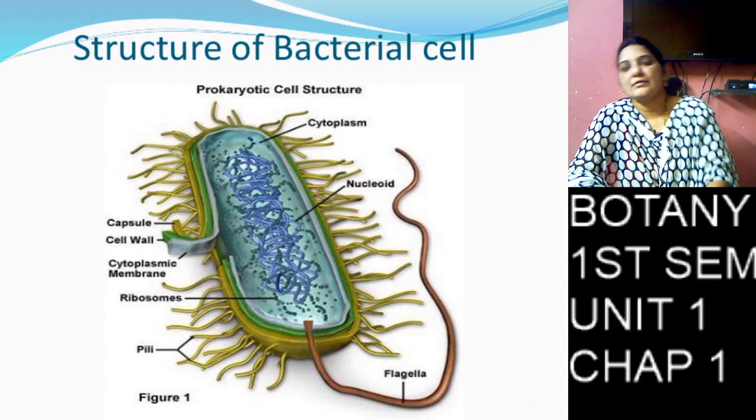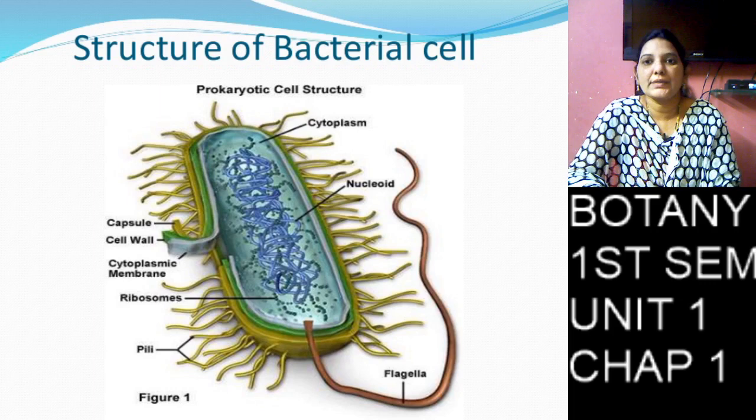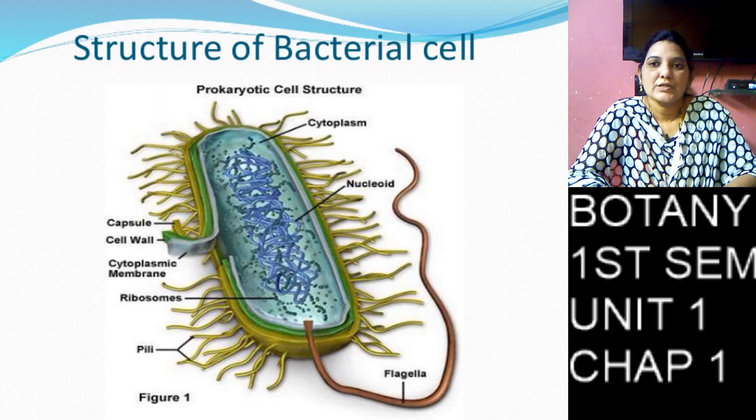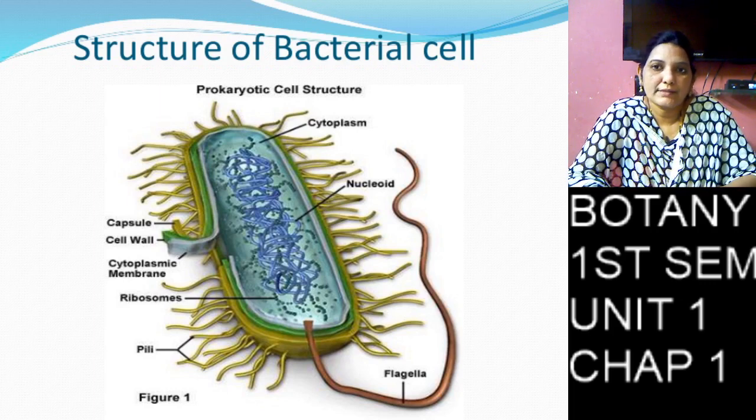A very thick gelatinous layer covers the cell wall, and this gelatinous layer protects the bacteria from very high temperature conditions.